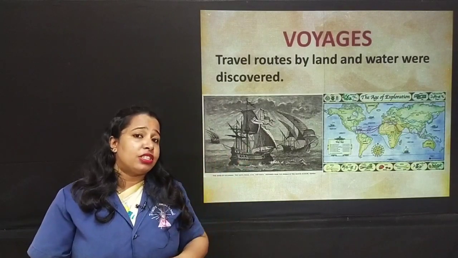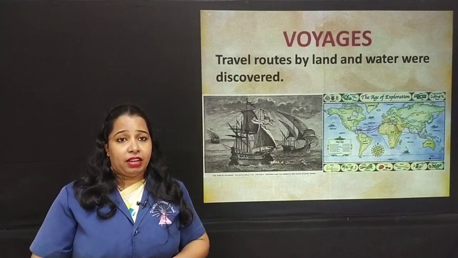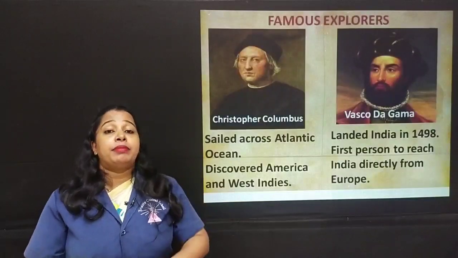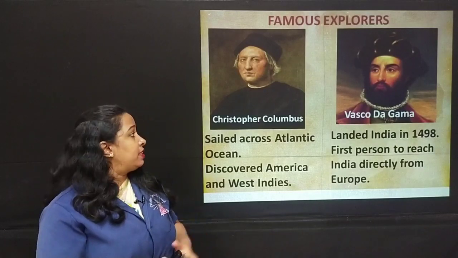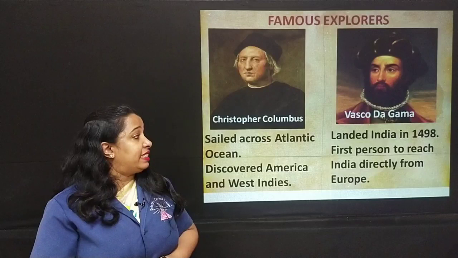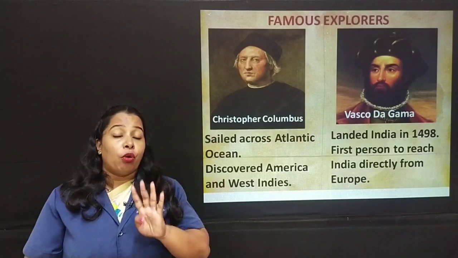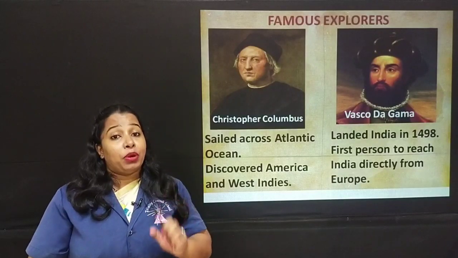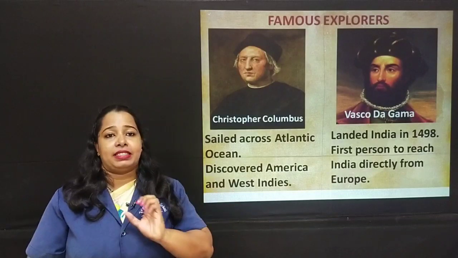How did the Britishers come to India? How did they know that there is a place called India? We will know about it. We had famous explorers who visited India. One among them was Christopher Columbus. Christopher Columbus was an Italian explorer and navigator. He had four voyages around the Atlantic Ocean during which he discovered America and the West Indies.